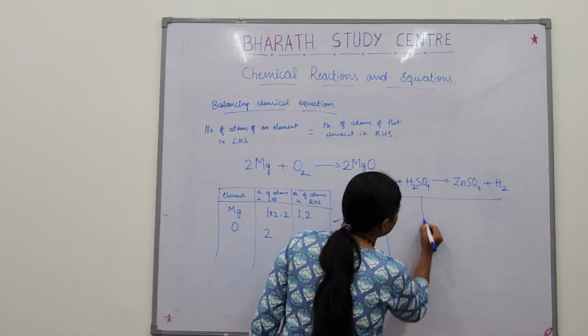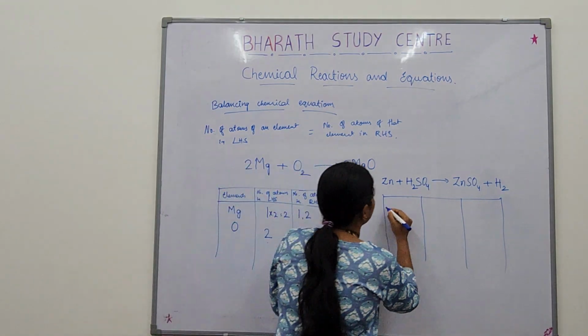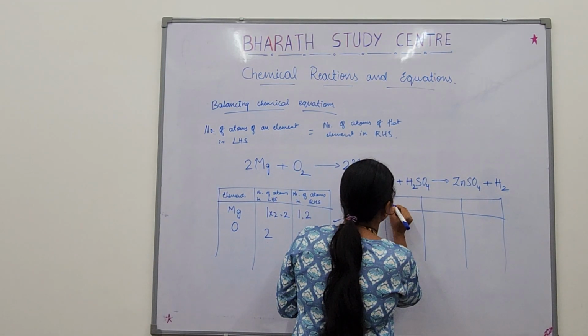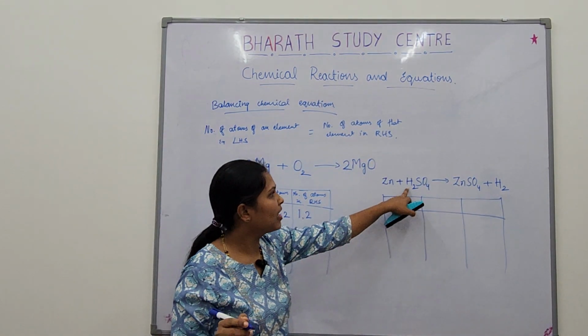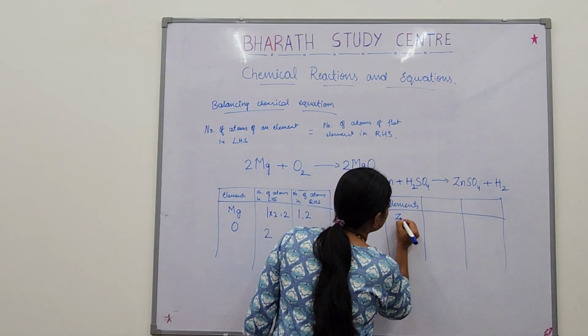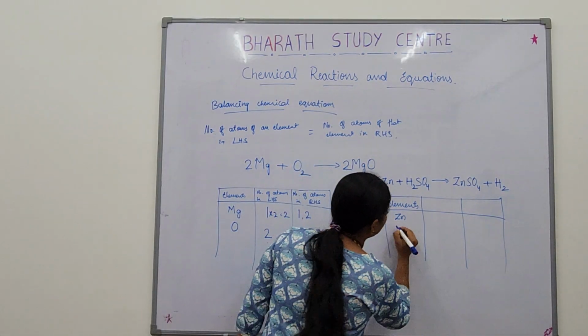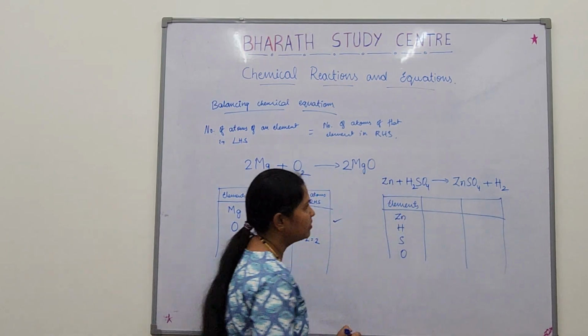You can draw a table or you can write without drawing the table. So what all elements come here? Zn, hydrogen, sulfur, oxygen. Right? Zn is zinc, H is hydrogen, sulfur S and oxygen O, right?